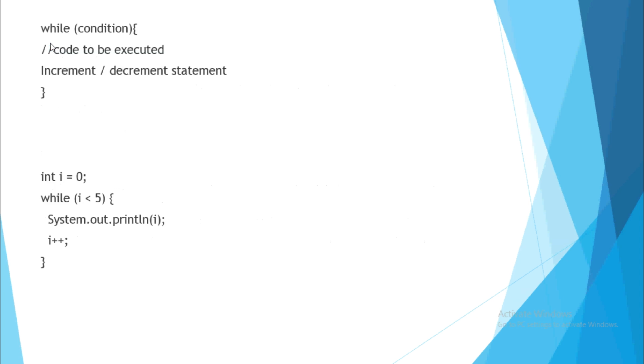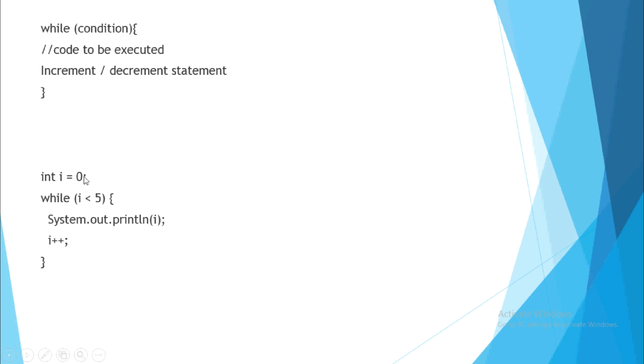Now I have shown over here how to write a while loop. You write while, and over here you mention your condition, and then the code that needs to be executed. According to that, some increment or decrement statement will be written that will allow the code to be executed again and again, and it will update the variable value.